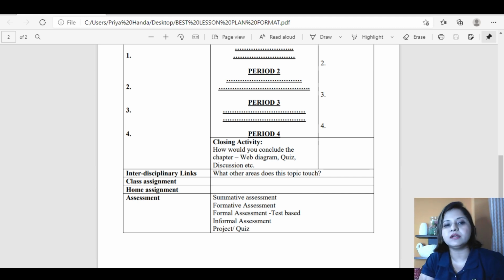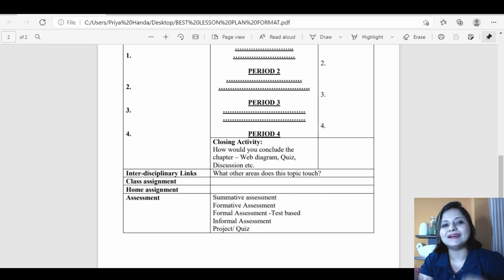So you reflect on it, you write what went well in your class and what didn't go well or what could have been better. So this is how you reflect upon how you have taken your lesson plan. So maybe if your lesson is planned for 1st of May, then it is going to take 4 classes. So after your class, say somewhere around 10th of May, you should write the reflection for your lesson plan. So that was the sample.